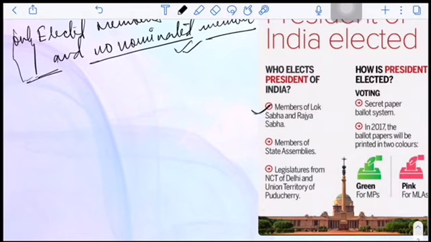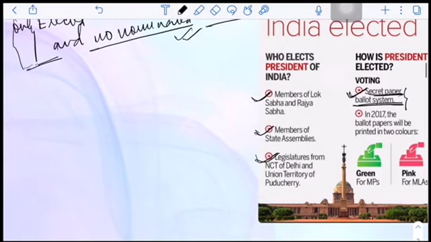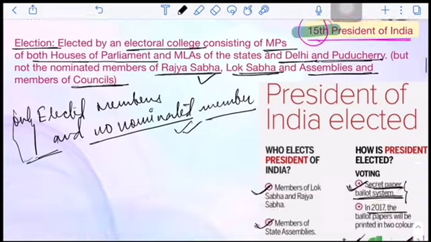I have just mentioned that members of state legislatures from NCT of Delhi and Puducherry also take part. And the secret paper ballot system, this is also a question, like what kind of ballot system is used. A secret ballot system is used for the election of the president. And since 2017, the ballot paper for MLAs was pink in color, and for MPs it was green. So this is how it is.